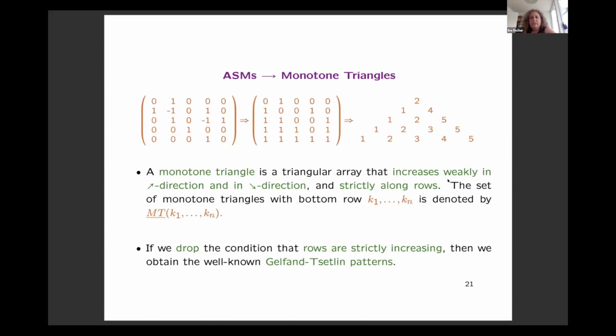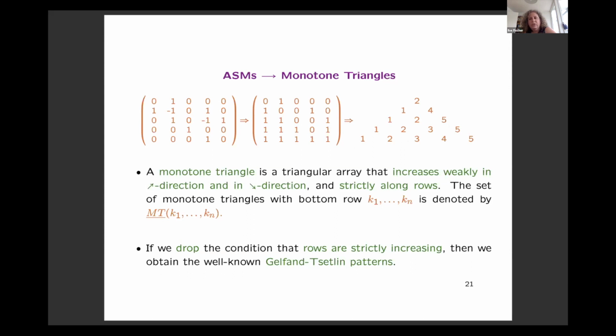And now I introduce a notation for this monotone triangle. So by MT, and then we write down the bottom row. So in that particular case, K1 is 1, K2 is 2, and K3 is 3, and so on. We get this set of monotone triangles with a prescribed bottom row.